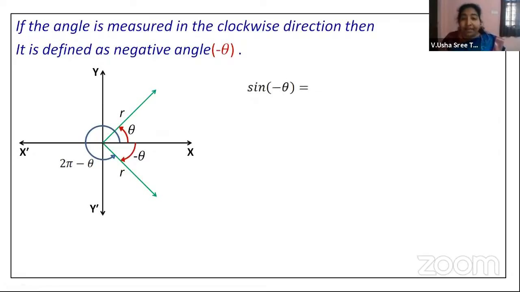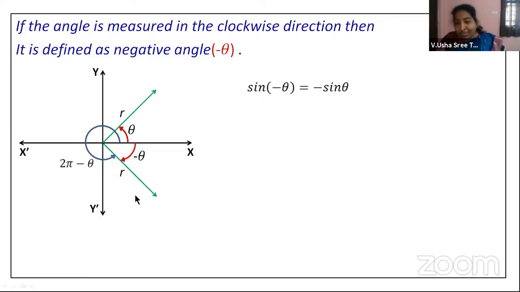So taking that, sine of minus theta will be taken as minus sine theta. How? Look at this. Sine of 2 pi minus theta is nothing but minus sine theta, because 2 pi minus theta, 2 pi is 360 minus theta, is in the fourth quadrant. So in the fourth quadrant, sine is negative.